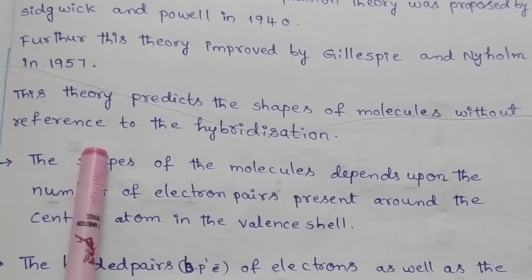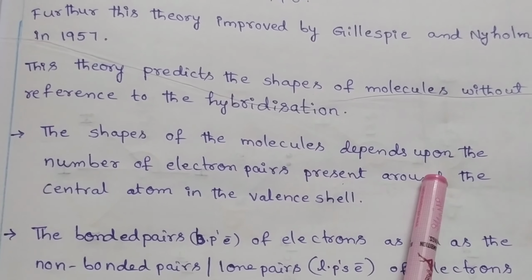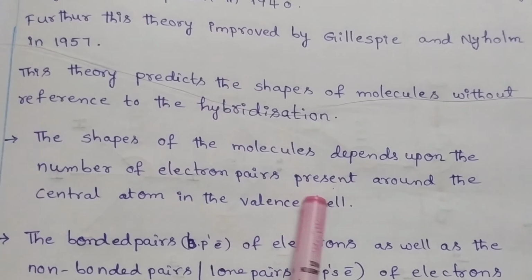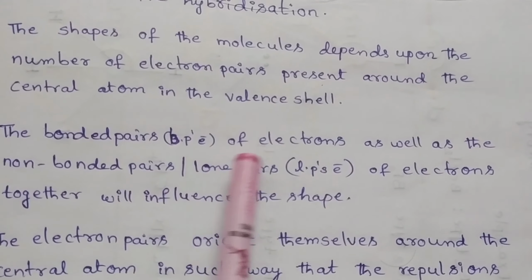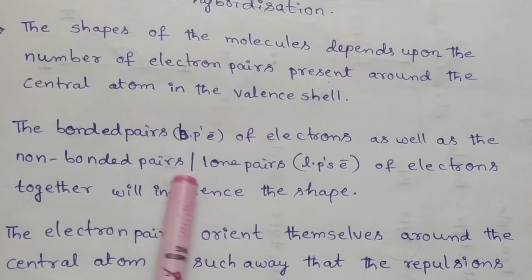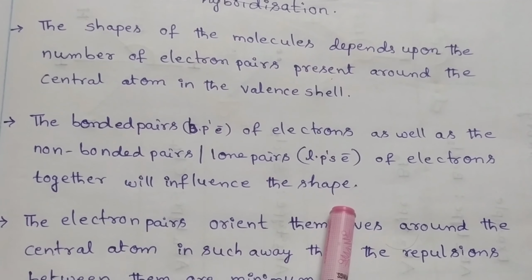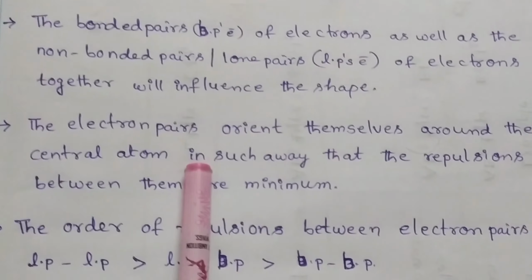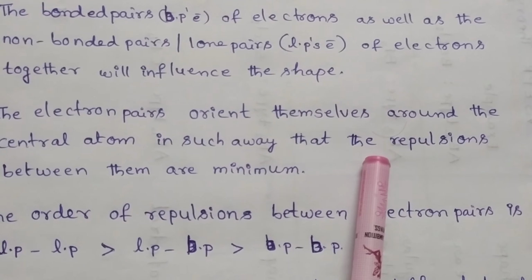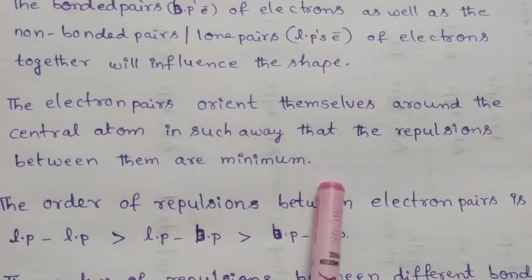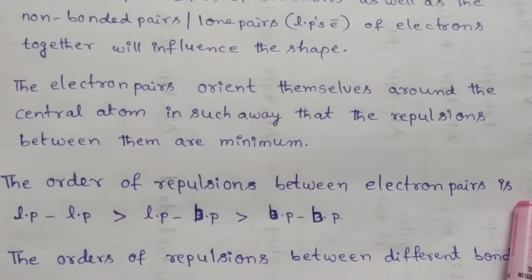The postulates of this theory are: the shape of the molecule depends on the number of electron pairs present around the central atom in the valence shell. The bonded pairs of electrons as well as the non-bonded pairs or lone pairs of electrons together will influence the shape of the molecule. The electron pairs orient themselves around the central atom in such a way that the repulsion between them is minimum. The order of repulsions between electron pairs is as follows.